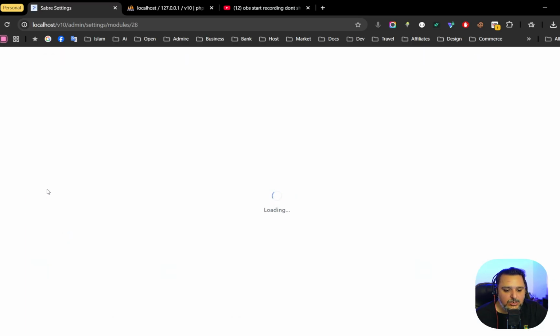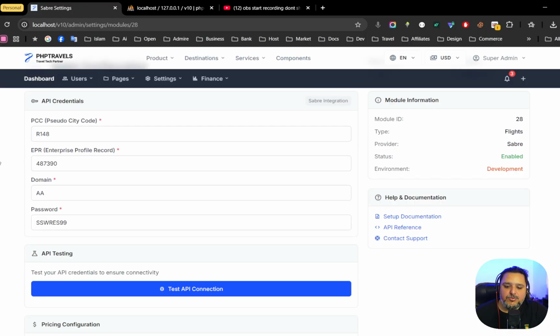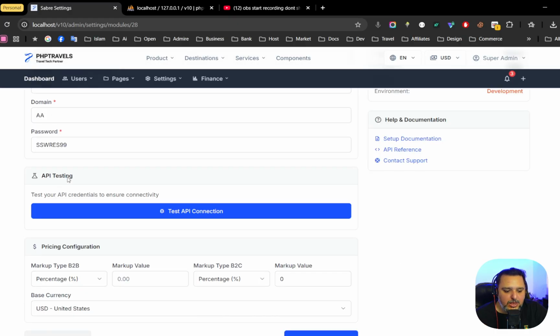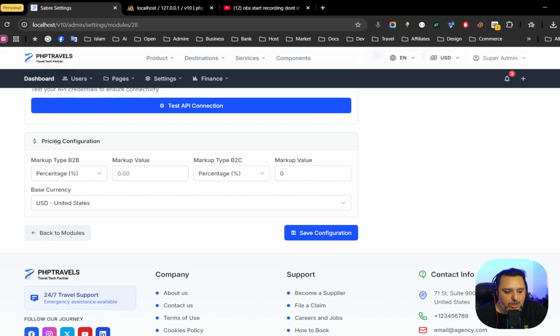And the other good thing that we did is, before we were using the markup feature separately from the normal modules. But now we have added the markups within the modules. Once you add your API keys and test the credentials, you then have this option for the pricing configuration. You can add a different percentage or a fixed markup, like your commission, whatever you want to make out of it. And then we have B2C as well, with the commission, the percentage, and the fixed amount. So we have both options over here. You just need to add the value and hit the save button.